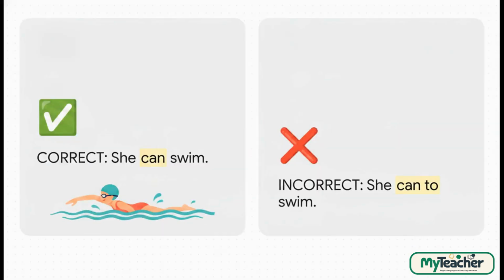To put that into perspective, this rule means saying she can swim is perfectly correct, but saying she can to swim or she can swims is always a mistake. Never add a to, an s, or an ing. Just keep it super simple, your modal verb plus the base verb.